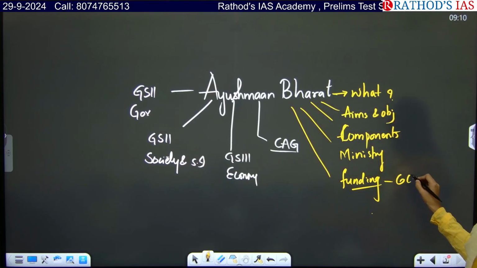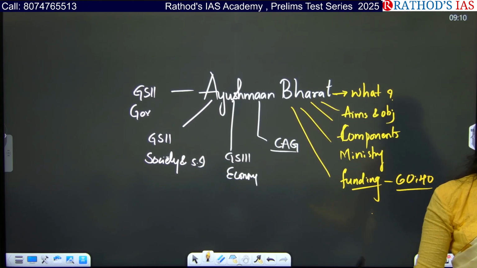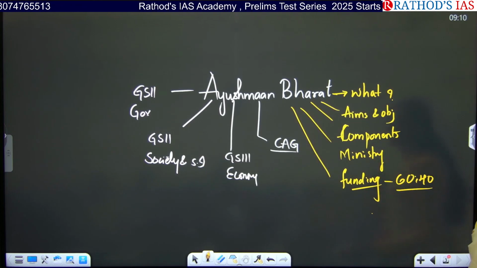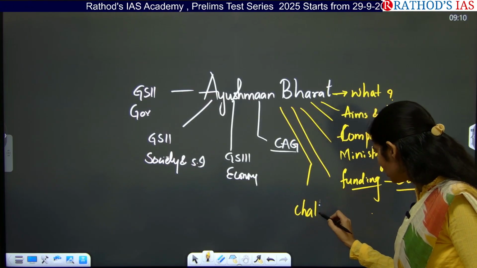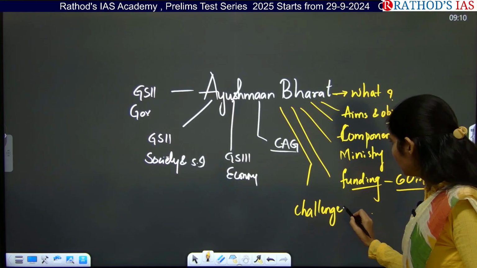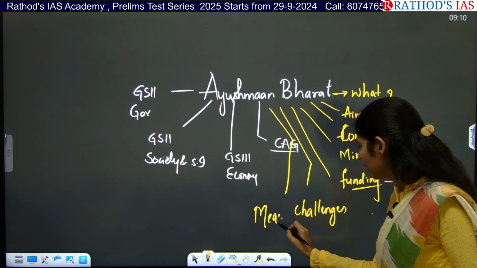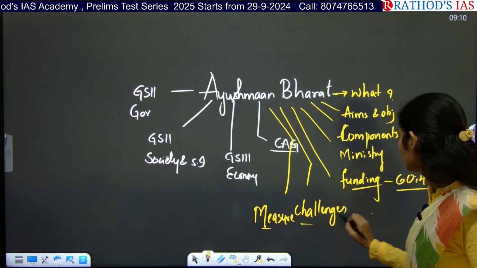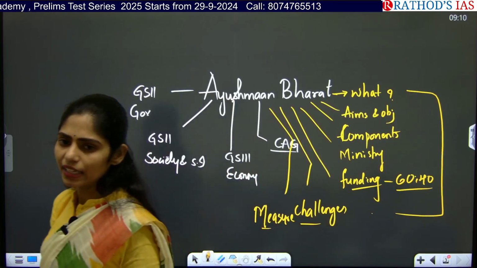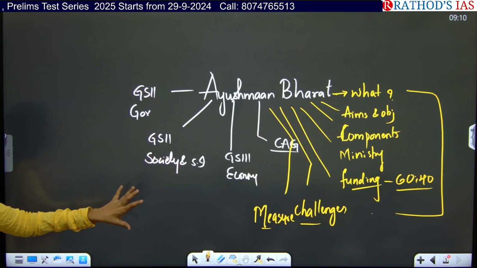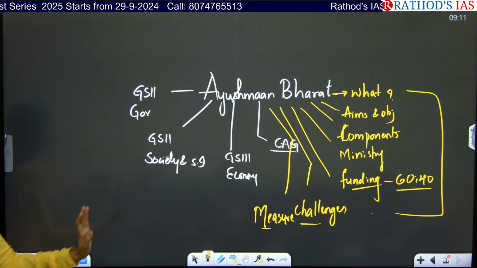So it is 60:40 normally. So in Himalayan states, what is the percent? In UTs, what is the percent? You have to see. And you have to see what the challenges are. And next one is, what measures can we take? So all these are the important dimensions that you have to cover from this article. Not only for this scheme, but for every scheme, whichever it is. So see it in these dimensions.